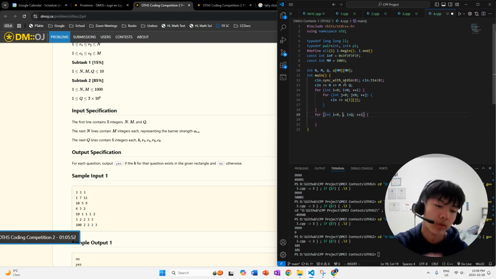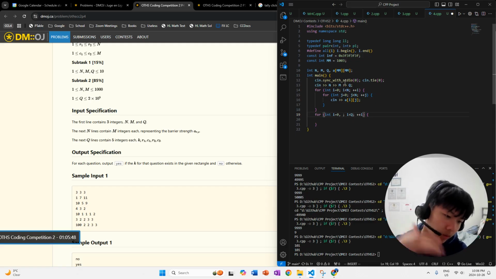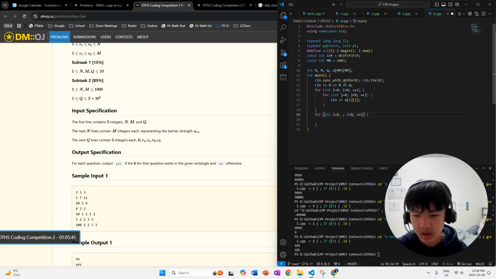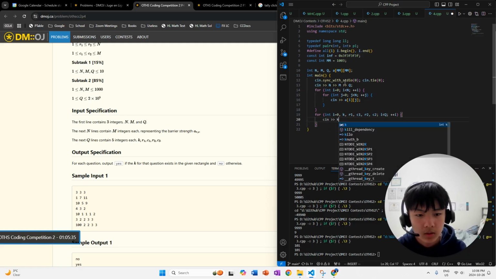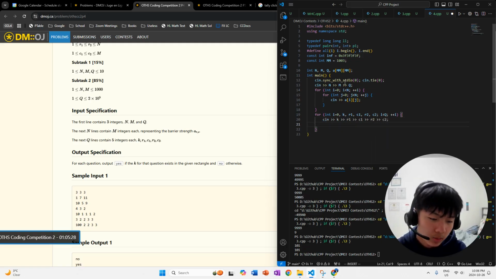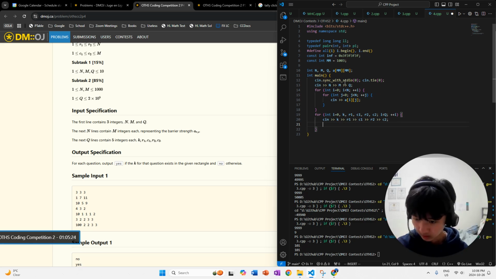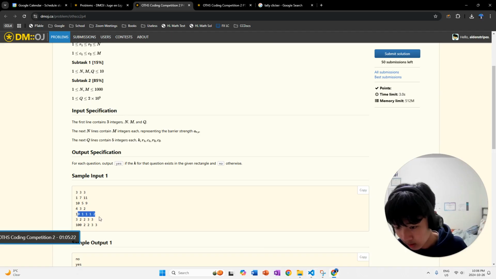When you repeat it over and over, you create new variables so that we can input new values over and over and answer these subsequent queries. So we're going to input K, R1, C1, R2, C2. We create the variables on each iteration of the for loop, and then we also input all of them. So that would be these inputs.